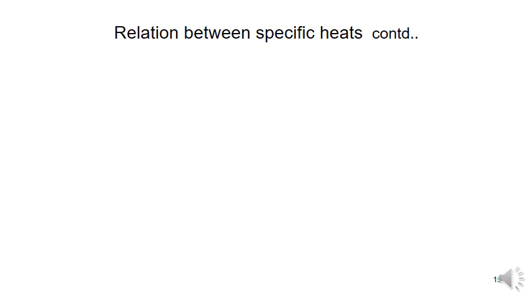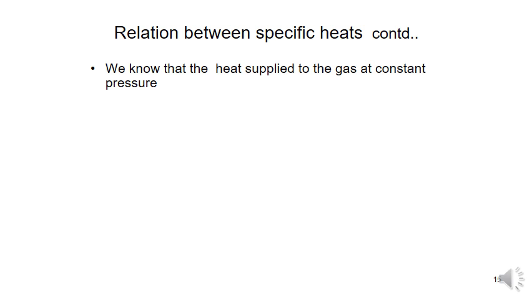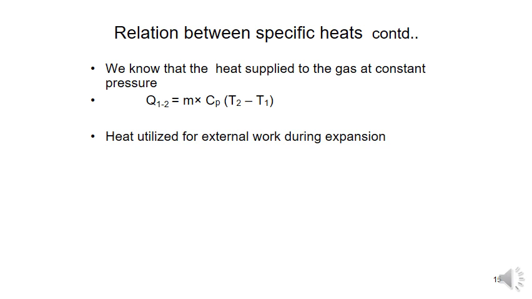Relation between the specific heats. Here we are considering the two specific heats: specific heat at constant pressure, denoted by Cp, and specific heat at constant volume, denoted by Cv. And the relation between the specific heats involves the gas constant R. We know the heat supplied to a gas at constant pressure, Q is equal to m Cp (T2 minus T1).